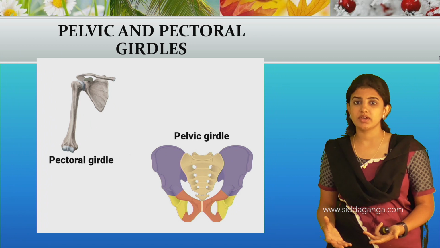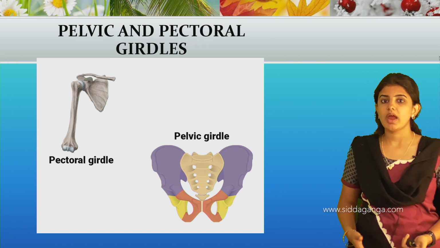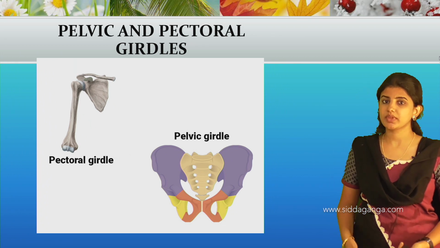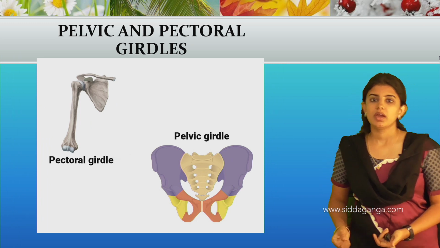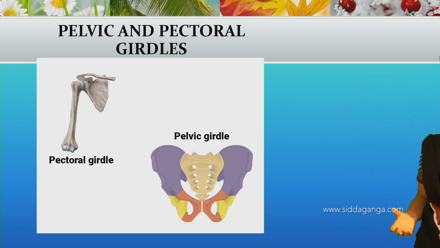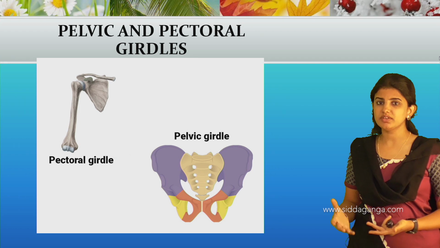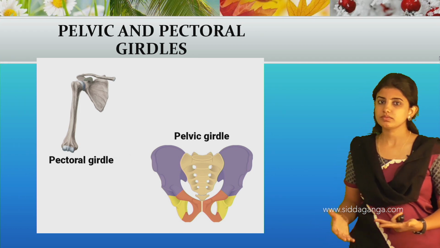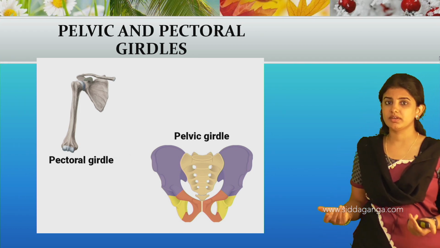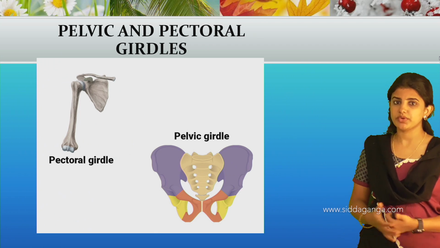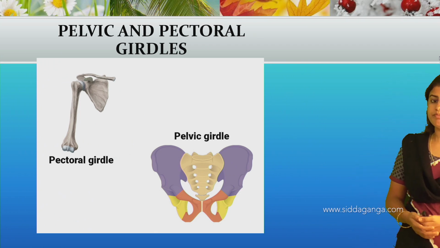Usually the girdles attach to the backbone, and they help the limbs. The pectoral girdle is present in the shoulder region, which helps to protect the arms and collarbones.